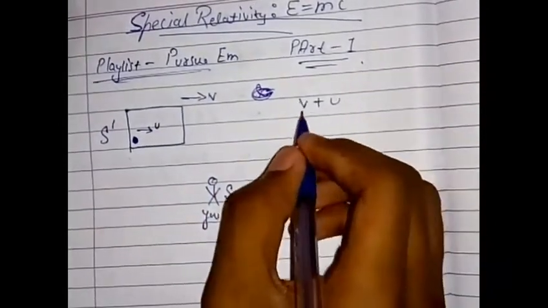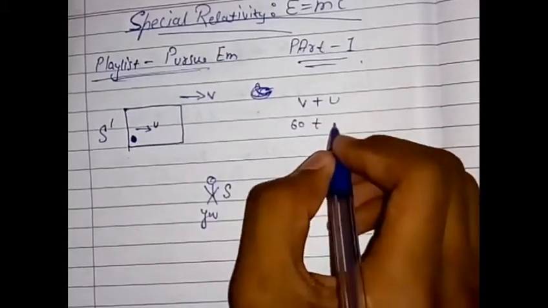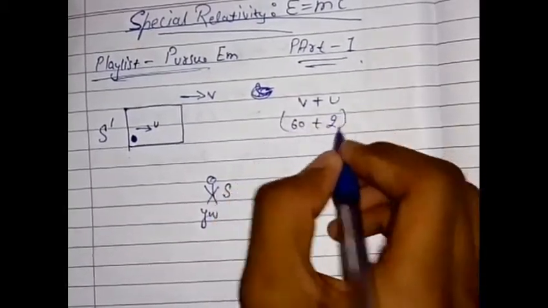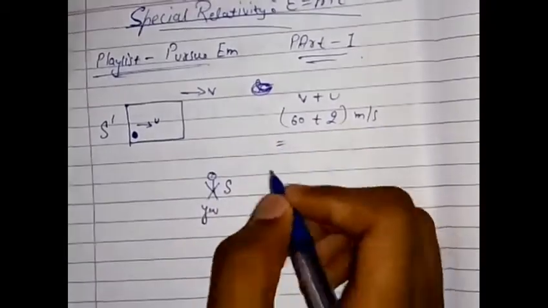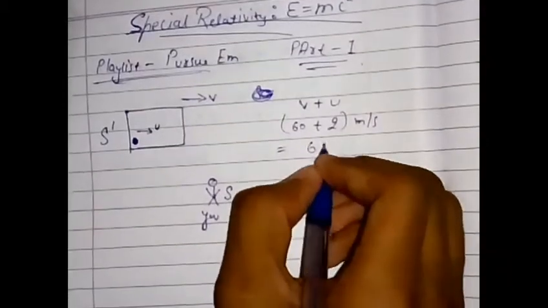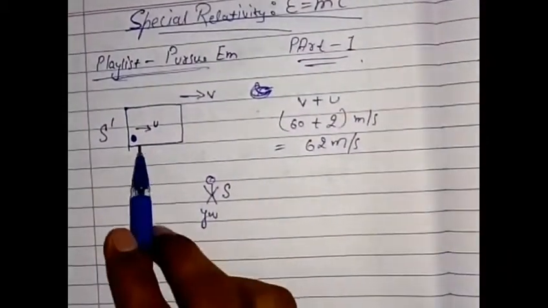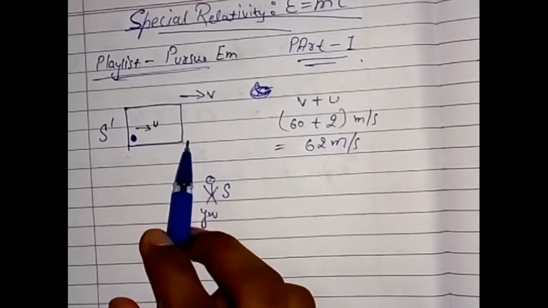So if v equals 60 meters per second and u is 2 meters per second, you will observe the velocity of the ball as 62 meters per second. According to you, the ball is moving at 62 meters per second.